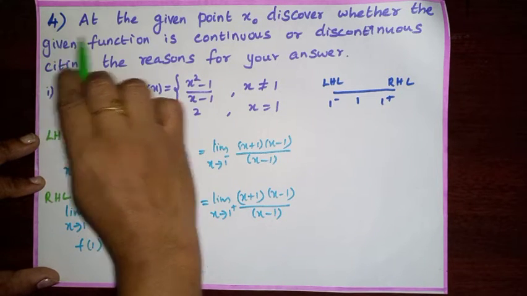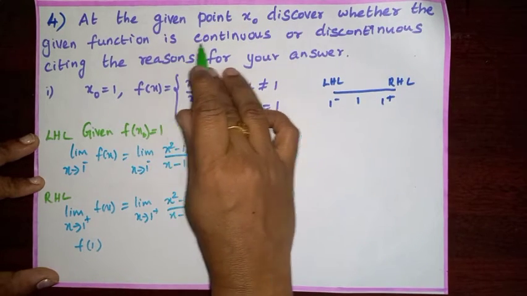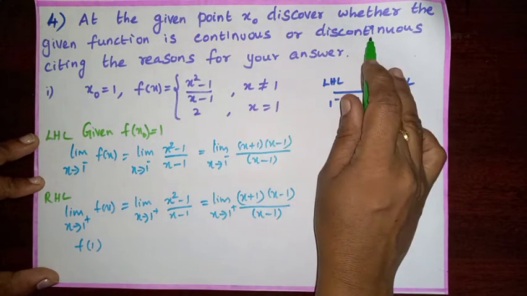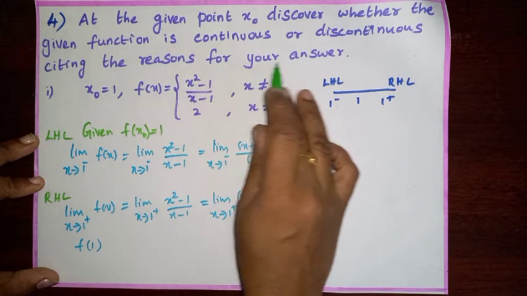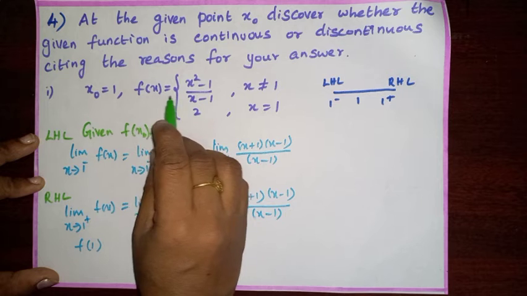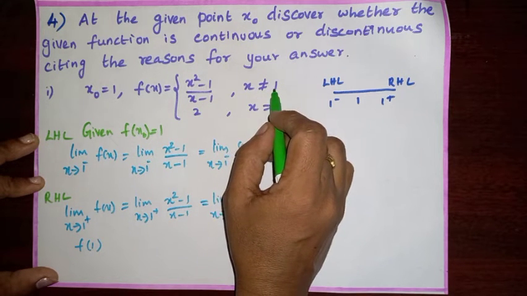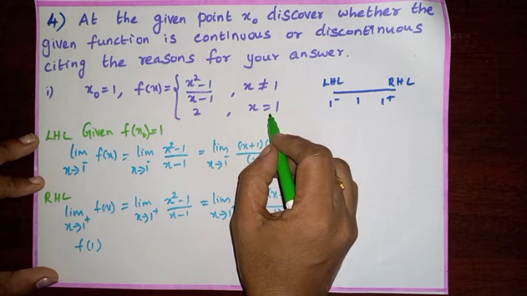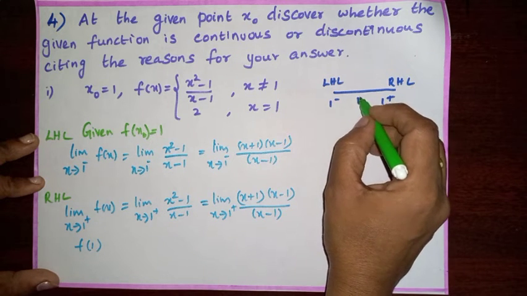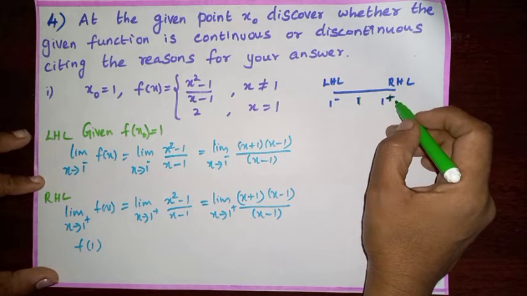Question number 4. At the given point x0, discover whether the given function is continuous or discontinuous. Give the reasons for your answer. x0 equal to 1. f of x equal to x square minus 1 by x minus 1 when x is not equal to 1, 2 when x equal to 1. So 1, left hand limit is 1 negative, right hand limit is 1 positive.